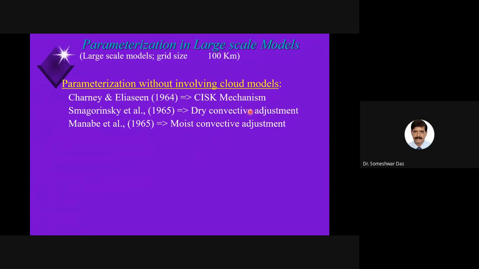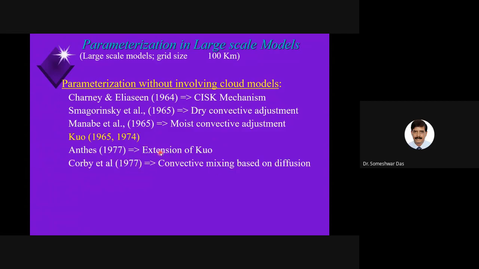But then slowly they realized that this is not sufficient to include the effect of convective clouds. So they developed more and more complex schemes. A better scheme was developed by Kuo in 1965, which was further modified and improved in 1974. I mentioned earlier that the Kuo type scheme is one of the very popular schemes. Then Anthes 1977 proposed another scheme which is an extension of the Kuo. We'll talk about that; maybe today time is going to be up. Then Corby et al. 1977, which is also a type of convective mixing based on diffusion.